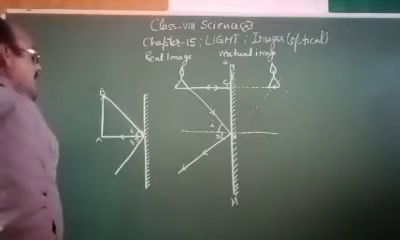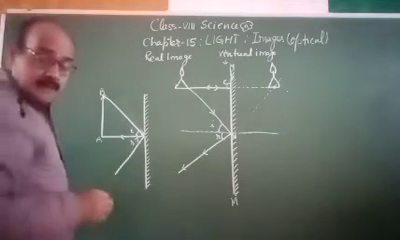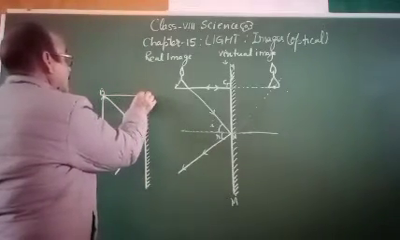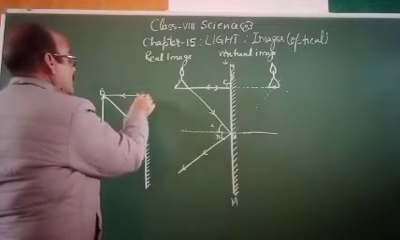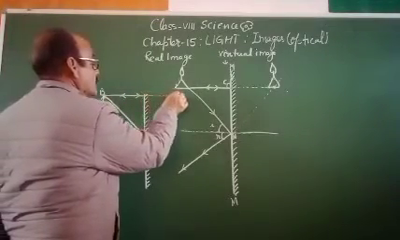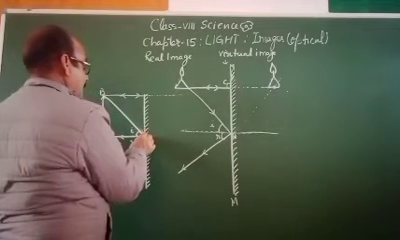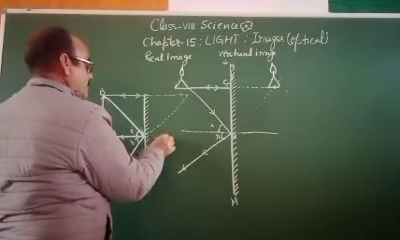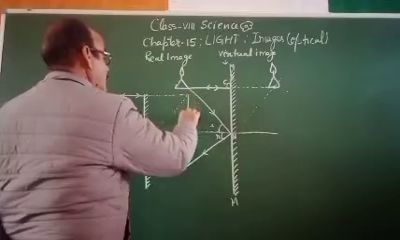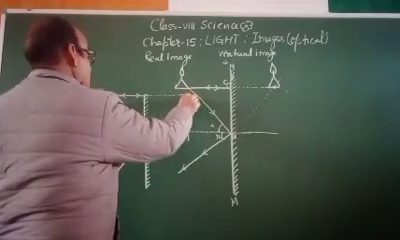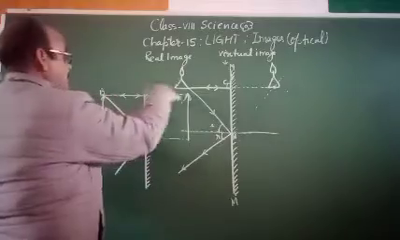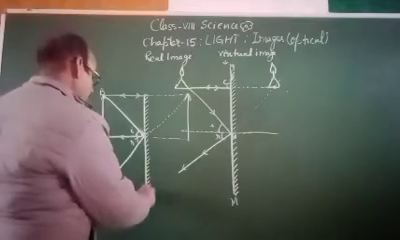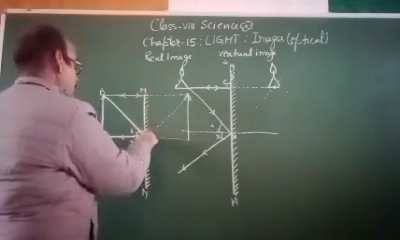So my dear students, another ray will come here, and this ray will be returned back. So this ray will be extended to this point, and this ray will be extended to this point. So the image will be formed at this point, at the same distance on the same side. The image will be formed by the plane mirror. This is MM and N.